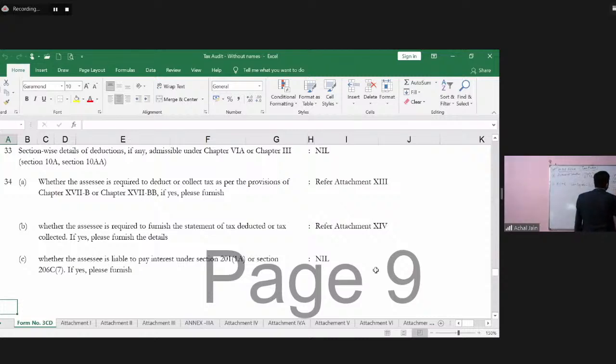This was immaterial, and hence no such amount was recorded in the financial statements.